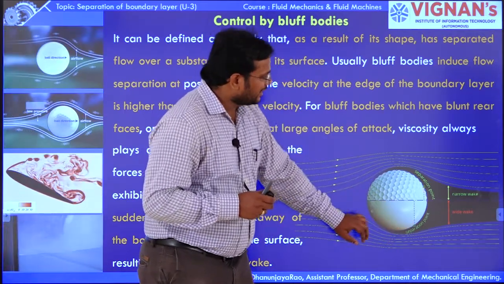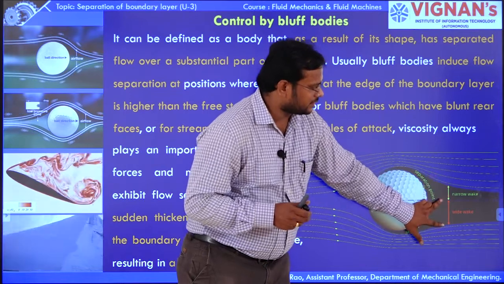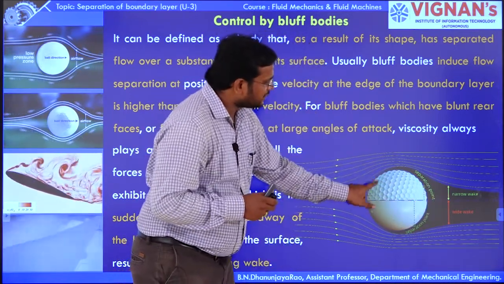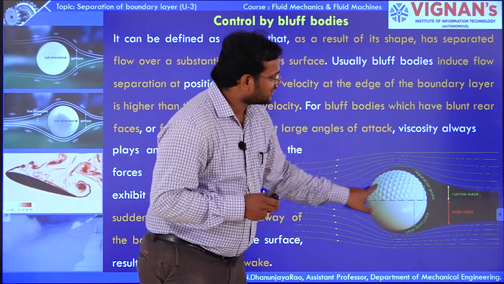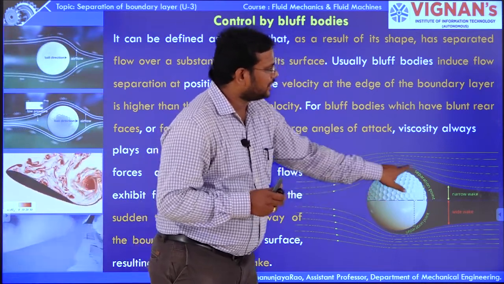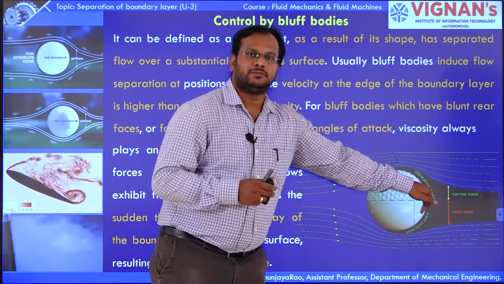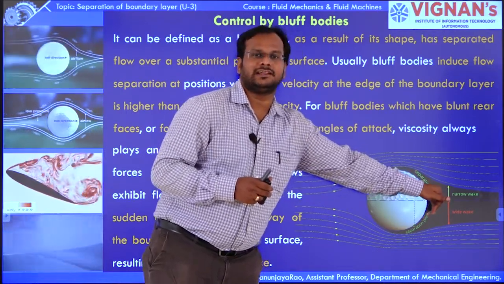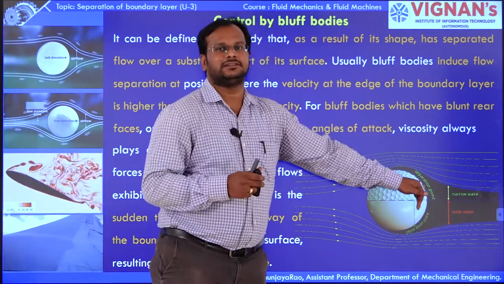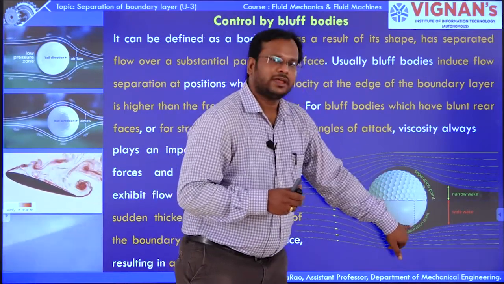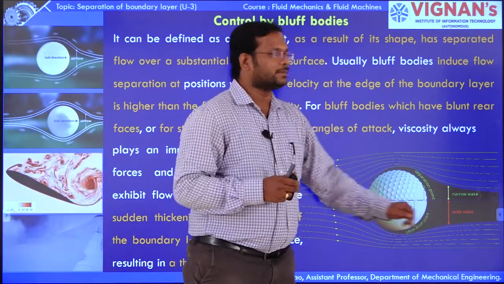Here there is a narrow wake observed, and here there is a wide wake observed. Because at every surface the drag is created, the separation point is at a much greater distance. The separation point in the smooth body is observed at a very near distance only.